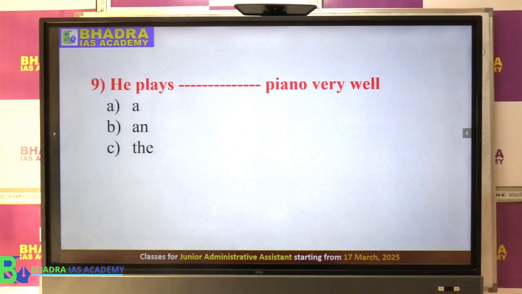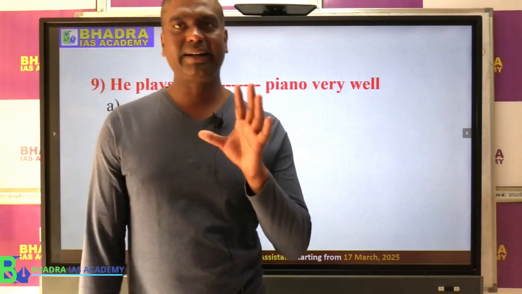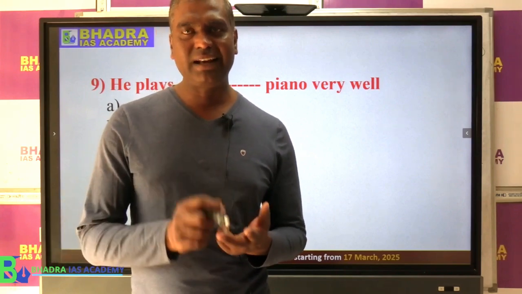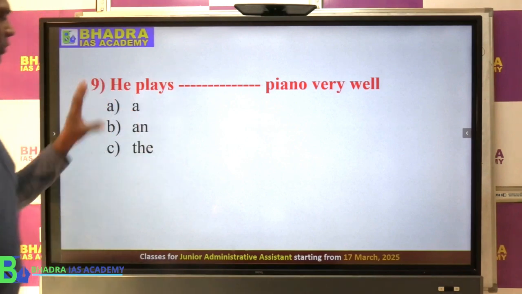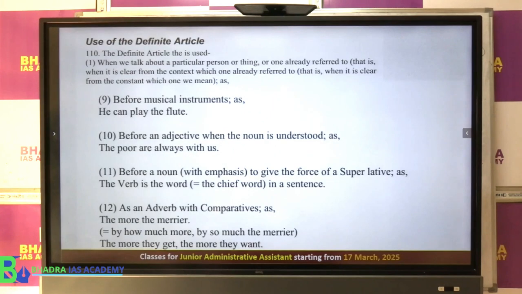He plays dash piano very well. So this is the question about using the correct article, right? So we have a, an, and the definite and indefinite articles. So which one will fit here? He plays a piano, he plays an piano, he plays the piano. So if you look at here the rule, what is the rule?